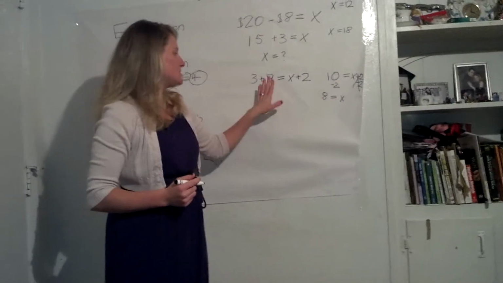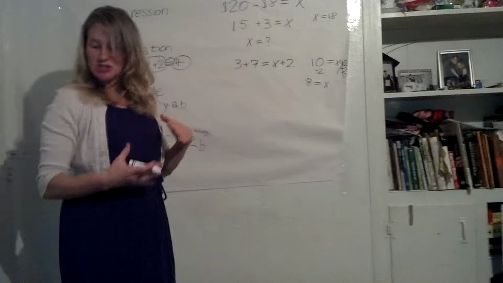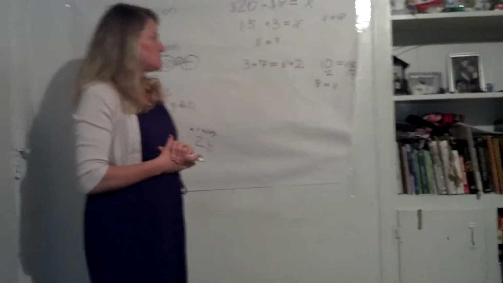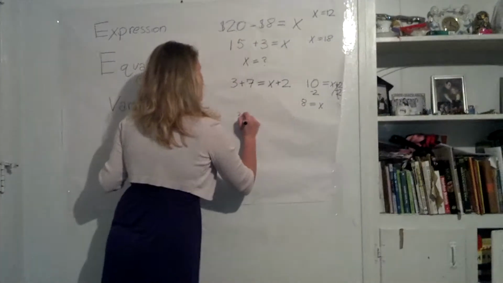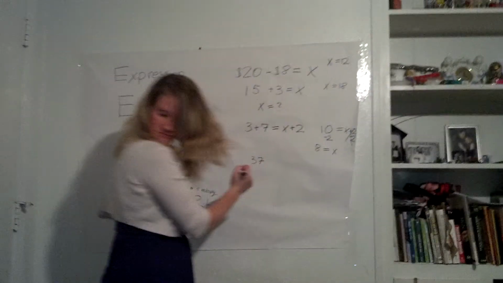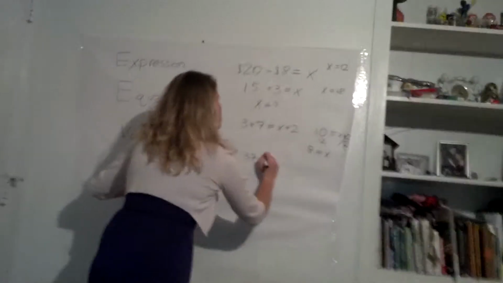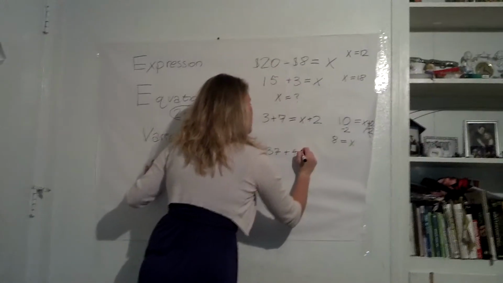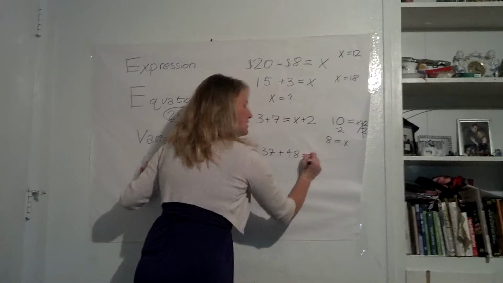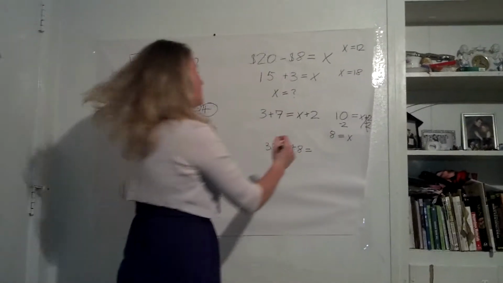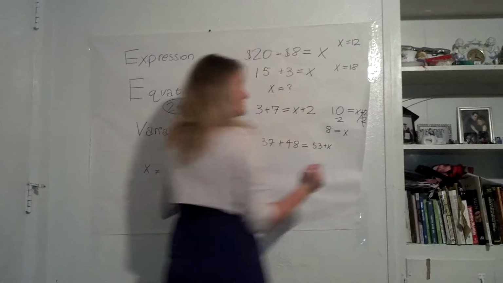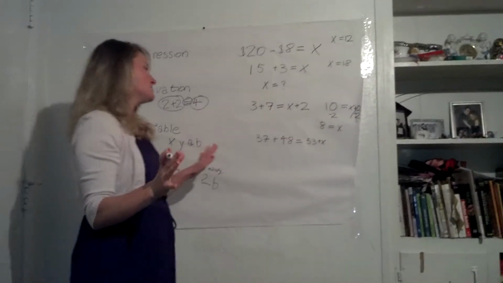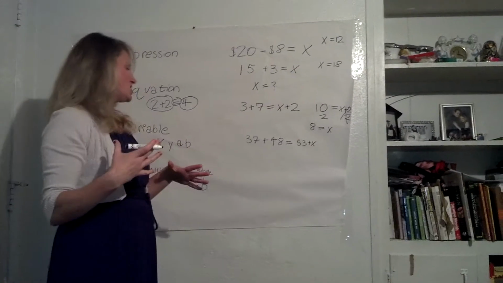Now that one was probably something you could have done in your head, but they actually start getting a little bit more complicated. We're going to try some with bigger numbers here, okay? So let's try 37 plus 48 equals 53 plus X. So we got some bigger numbers here now. We can't just necessarily do this in our head right away. So let's start simplifying.